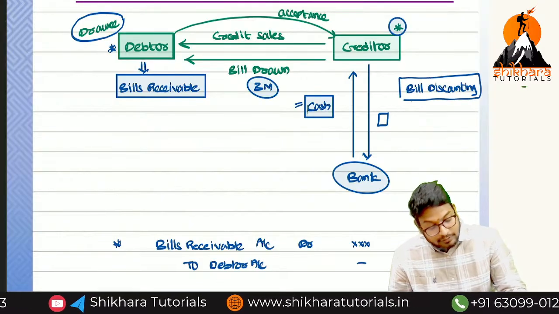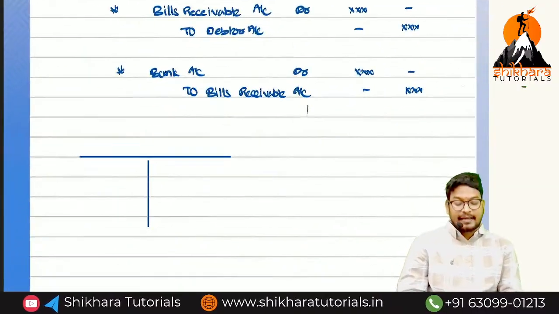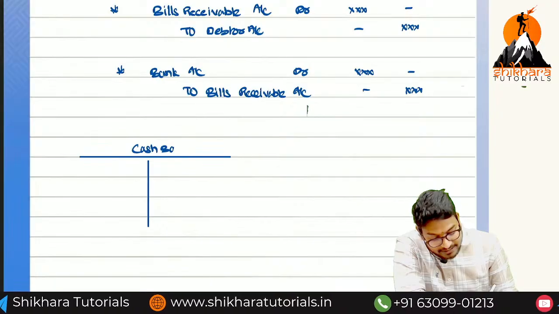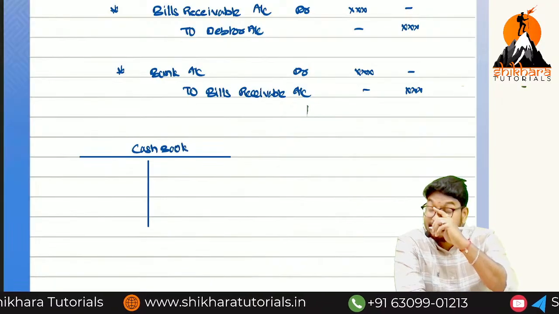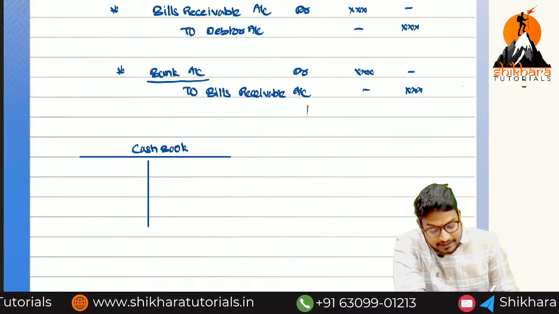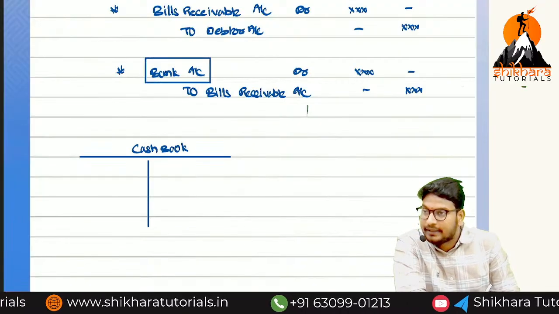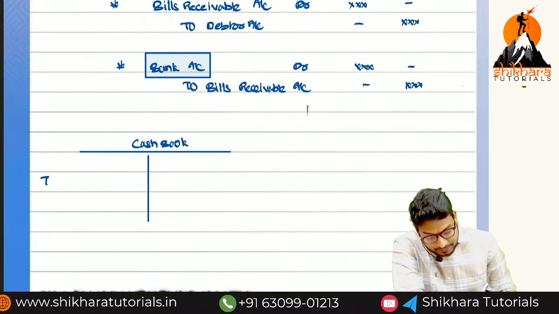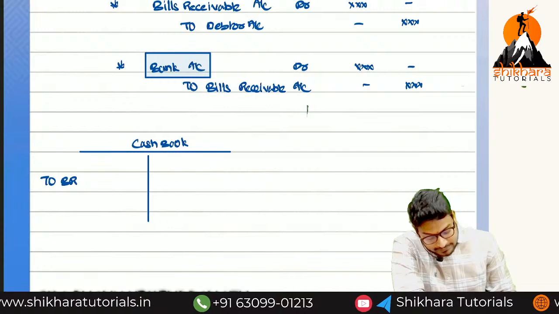After bill discounting, in our cash book, it is a bank column. So bank is debited. Debit side with the name of to bills receivable.